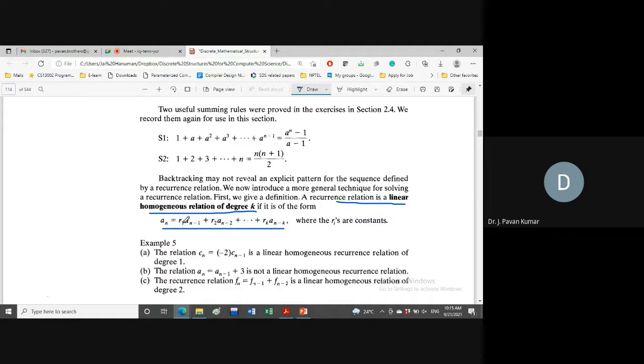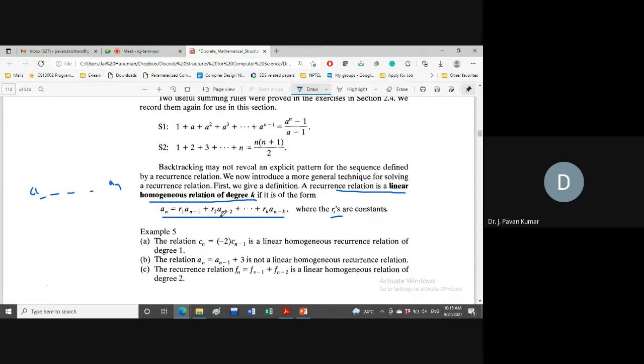An is equal to R1 into An minus 1 plus R2 into An minus 2 plus so on, Rk into An minus k, where R1, R2, R3, so on, Rk are the constants. These are all recursively defined functions. An minus 1 and the rest are sequence terms. In the sequence we will be having A1, A2, A3, A4, so on, An. In that we will be having An minus 1 as well, An minus 2, An minus k as well. So those all will be part of this recurrence relation.